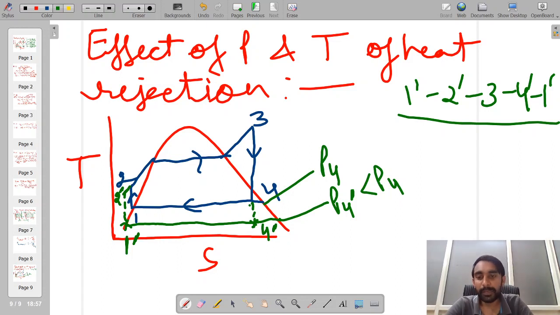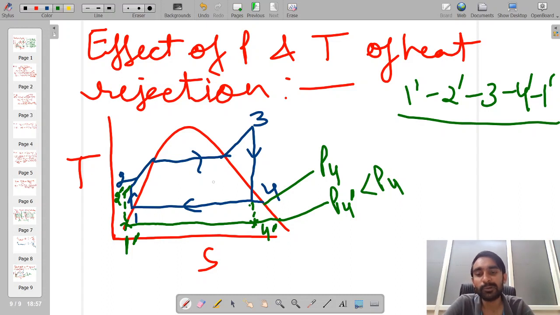So if you compare with the reference cycle, what are the changes? We already know that the area under the TS diagram is equal to heat. So the area under process 2 to 3 will be the heat added, and the area under process 4 to 1 will be the heat rejected. So whatever area is enclosed by these two processes will be equivalent to the net heat transfer.